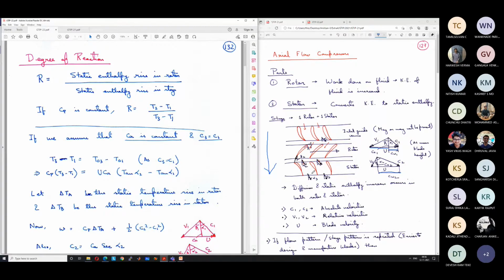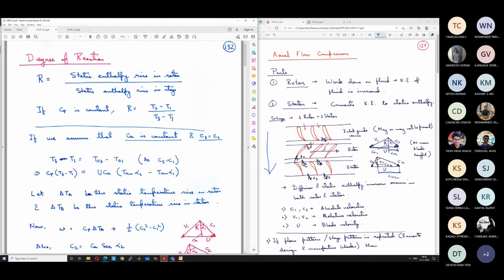So that is at the denominator, and in the numerator we have the static enthalpy rise in the rotor. So this parameter, basically the physical significance is that it gives us an estimate of the extent of, say we are providing a certain amount of work input to the entire stage.